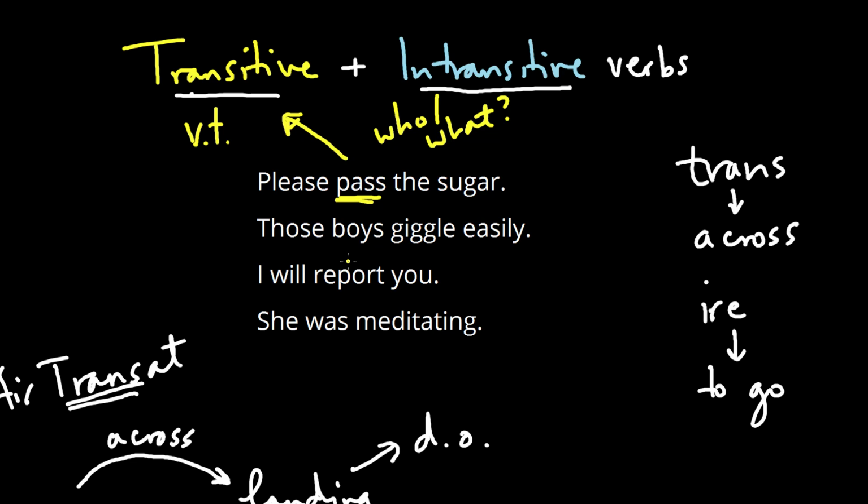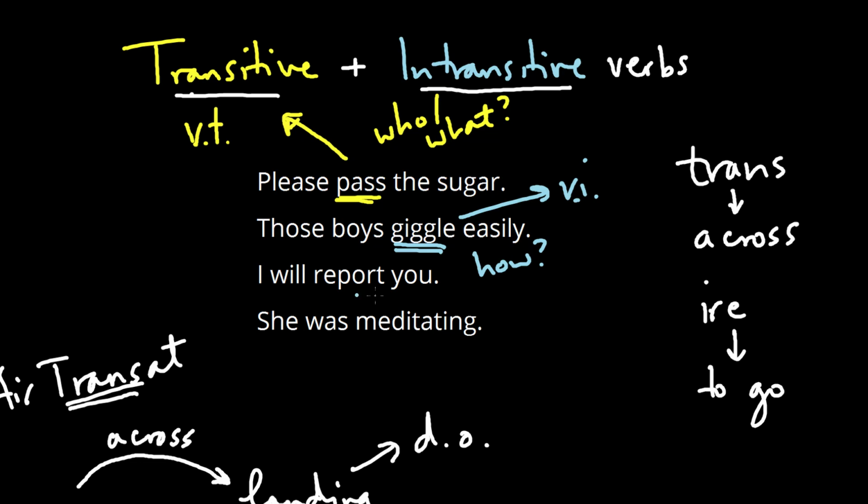The second one reads, those boys giggle easily. And in this case, again, we have a verb. So the verb here is giggle. Okay. But if we were to say giggle who or what, we can see that easily is not the answer. Easily answers the question how, or to what degree. And easily then is an adverb. So giggle doesn't have a direct object. Giggle is an intransitive verb. And we could abbreviate this to verb intransitive, which is also a Latin abbreviation ultimately.